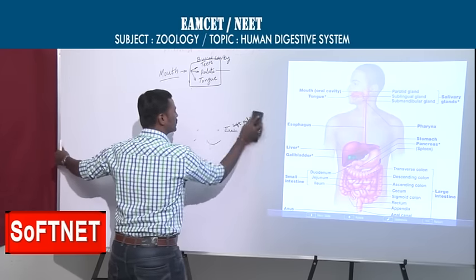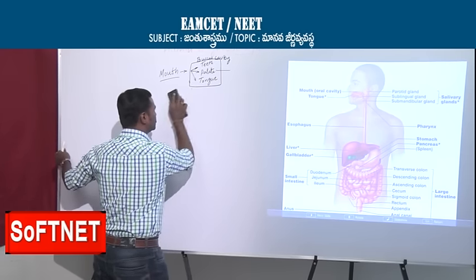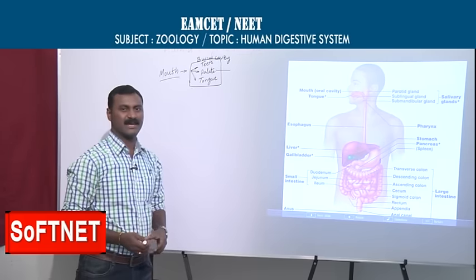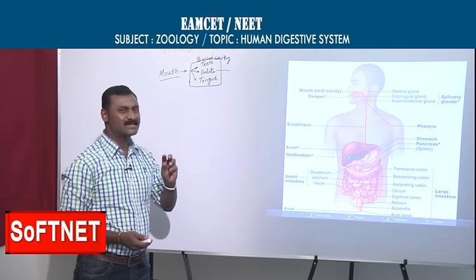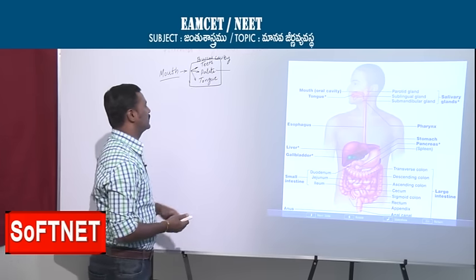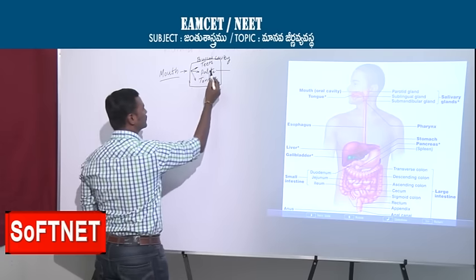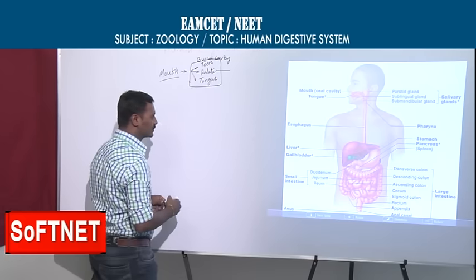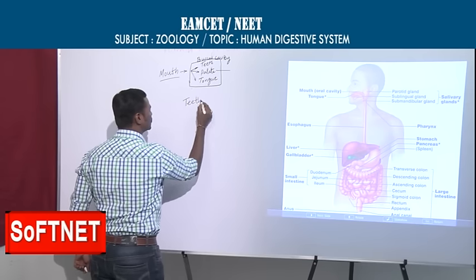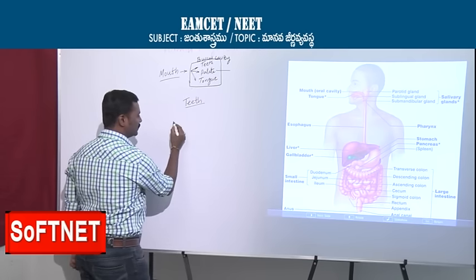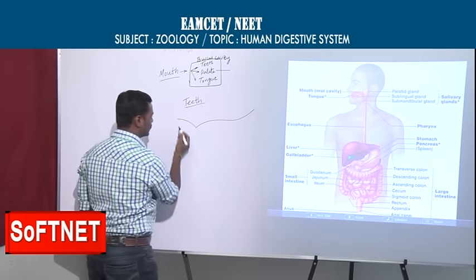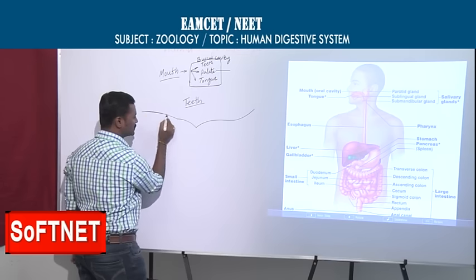Do you know what the use of teeth is? Teeth are useful for mechanical digestion, meaning crushing the food. Now that we have completed the palate, we are moving to teeth. How many types of teeth are there? Imagine this is the upper lip.